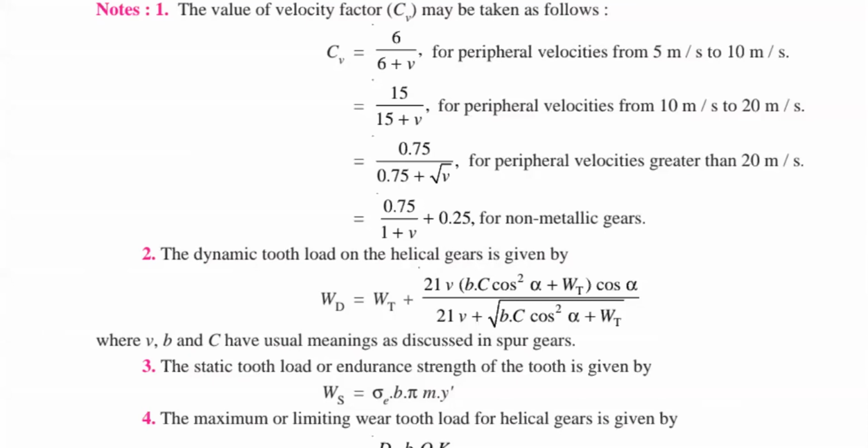Very good. If it is a helical gear, it definitely involves a helix angle. Helical gear means you observe the helix angle. So please observe the relation: WD equals WT plus 21V(BC cos square alpha plus WT) cos alpha by 21V plus square root of (BC cos square alpha plus WT), where V, B and C have the usual meanings as discussed in spur gear.